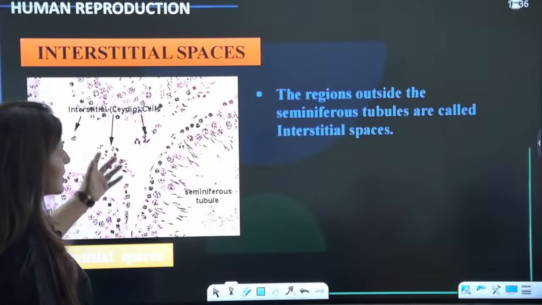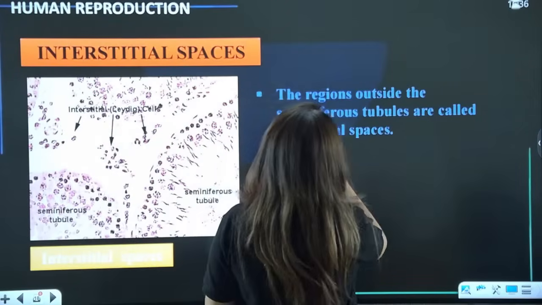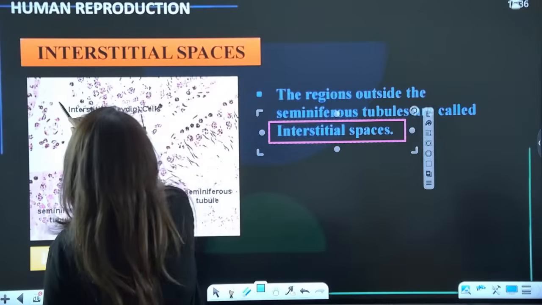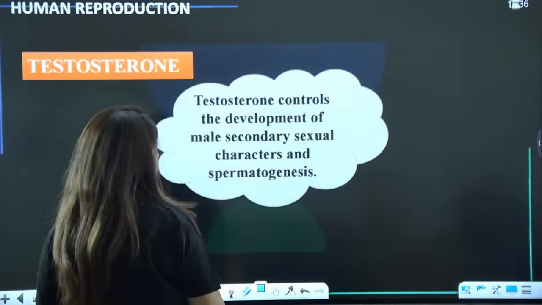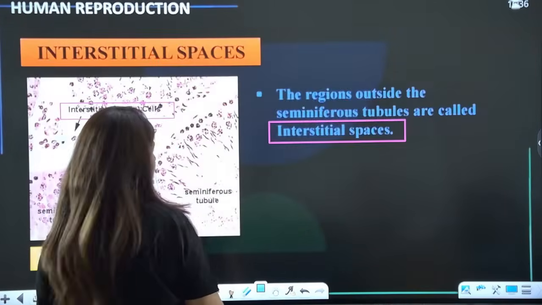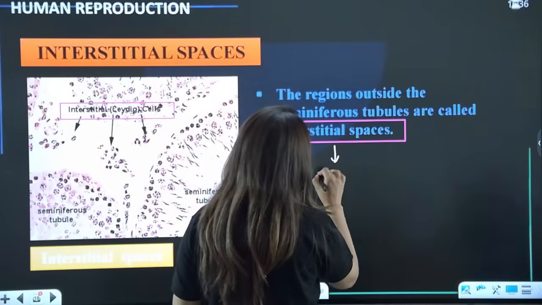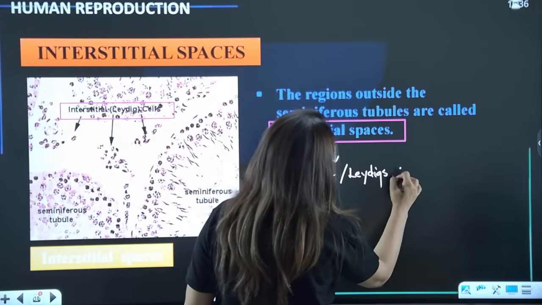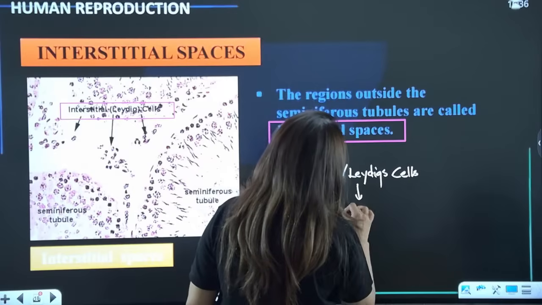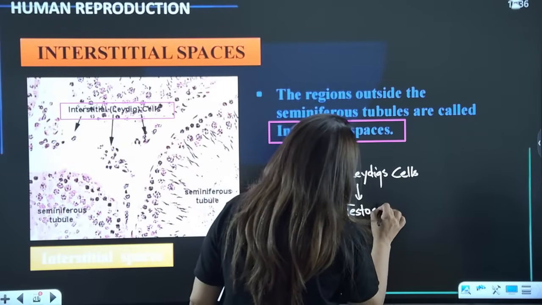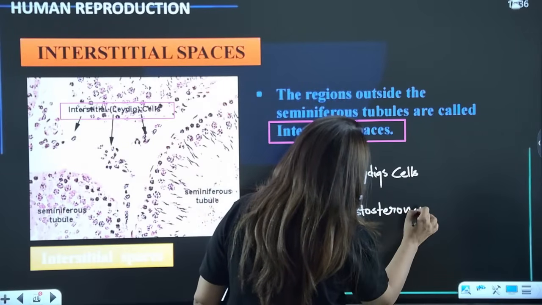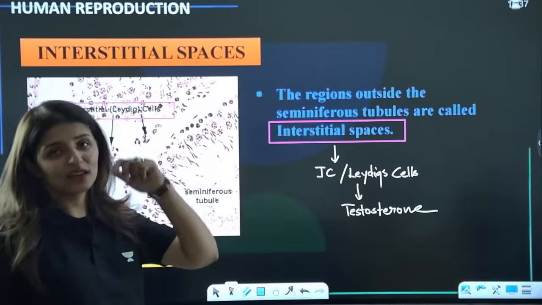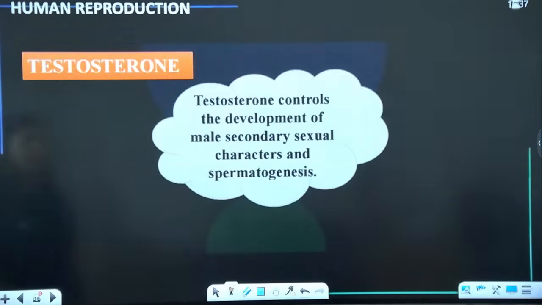Now, interstitial spaces, I've already explained. There are regions known as interstitial spaces, and in these spaces, guys, we have interstitial or Leydig cells. And what do they do? We've already studied this. They produce testosterone. So testosterone is produced by the outer cells but used by the internal cells for spermatogenesis.